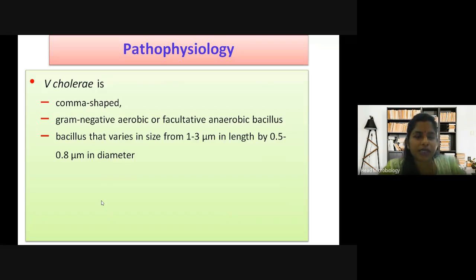So as I said, they are comma shaped and gram negative. Aerobic or facultative anaerobic bacillus. You all understand these terms, aerobic and facultative anaerobic bacillus. A bacillus that varies in size from 1 to 3 μm in length by 0.5 to 0.8 μm in diameter. So this is about the physiology or structure of Vibrio cholerae: comma shape, gram negative, size 1 to 3 μm in length and 0.5 to 0.8 μm in diameter.